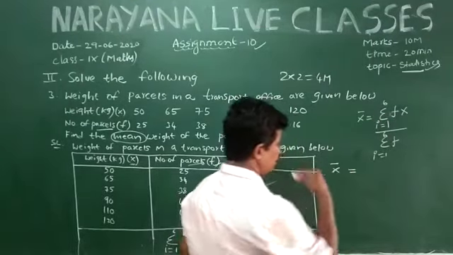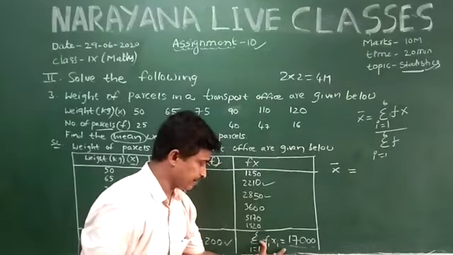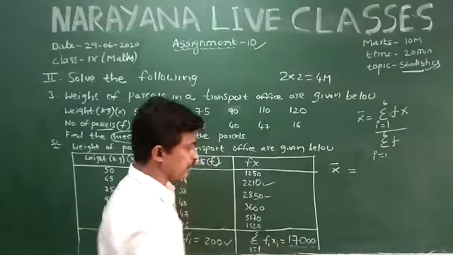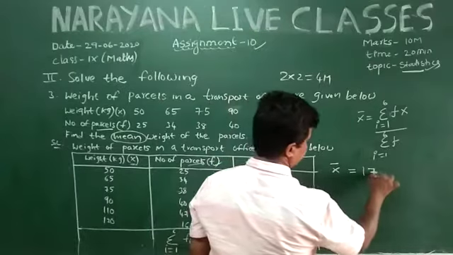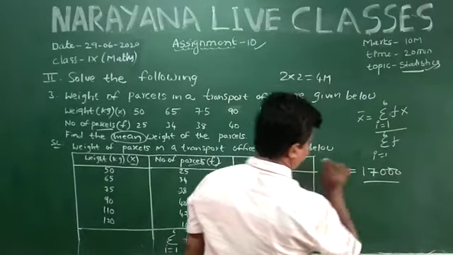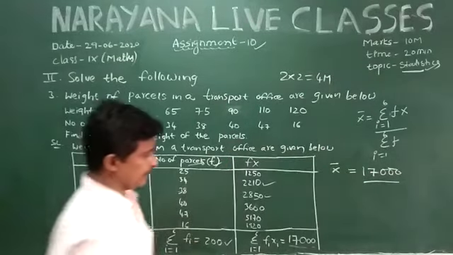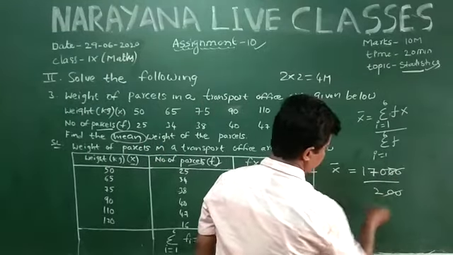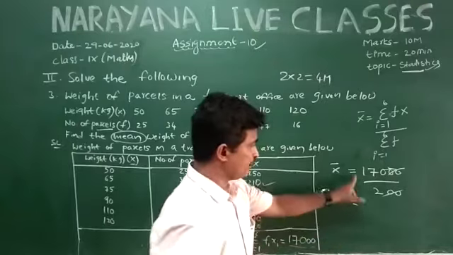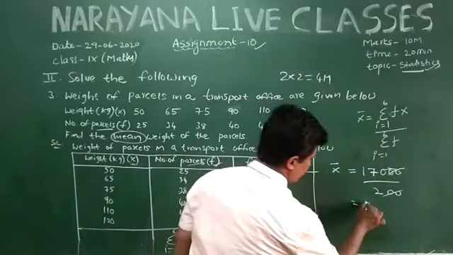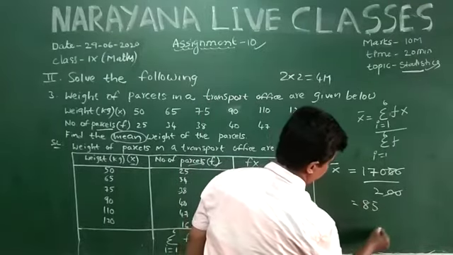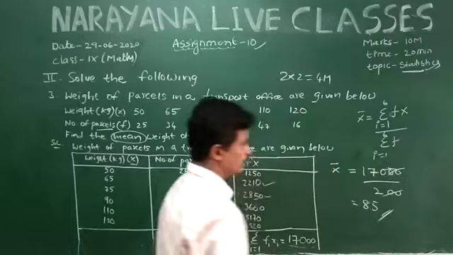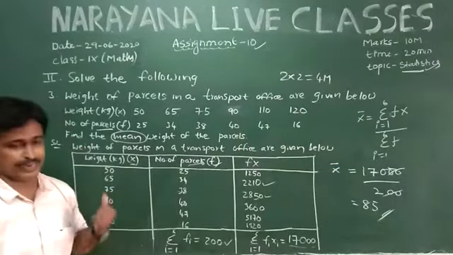x bar is equal to sigma fi into xi, or f into x, which is 17,000, by sigma f, which is 200. Just cancel 2 zeros, that is equal to 170 by 2, which is equal to 85. So 85 is the mean of the given data.